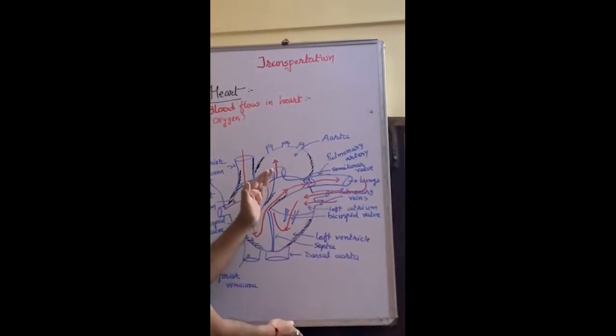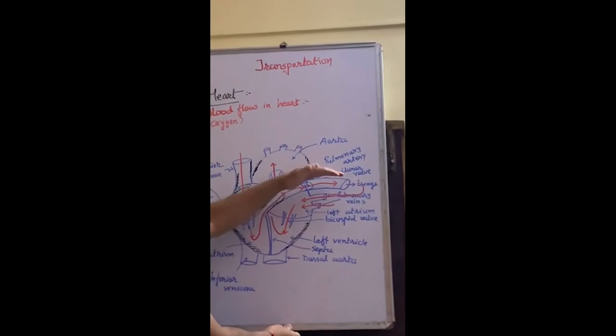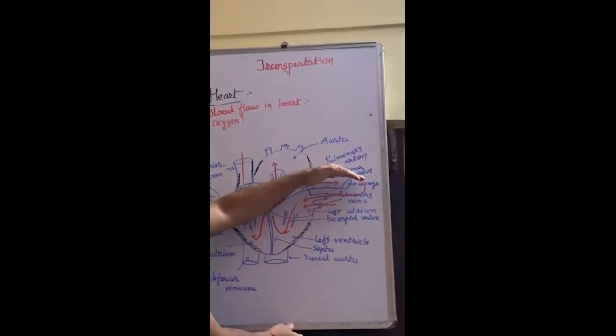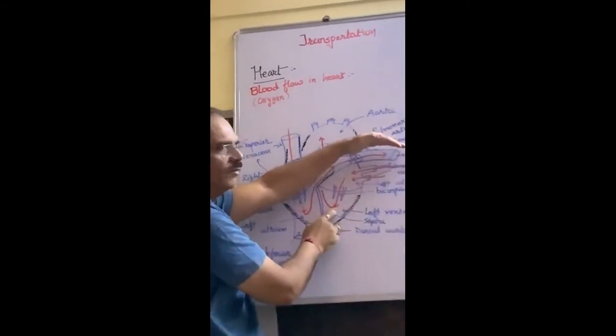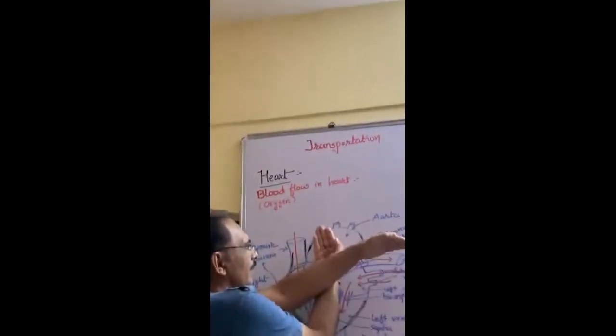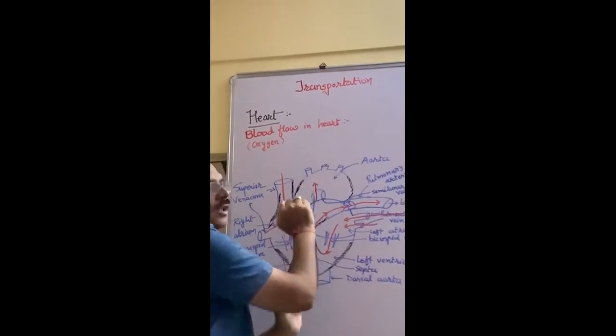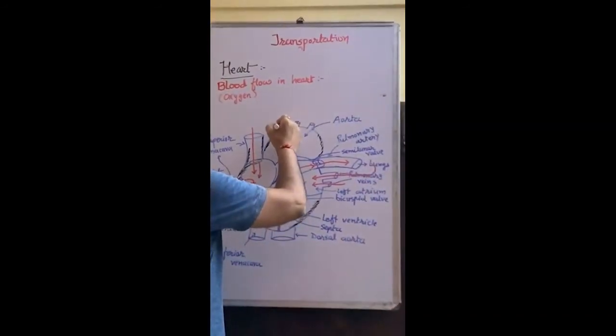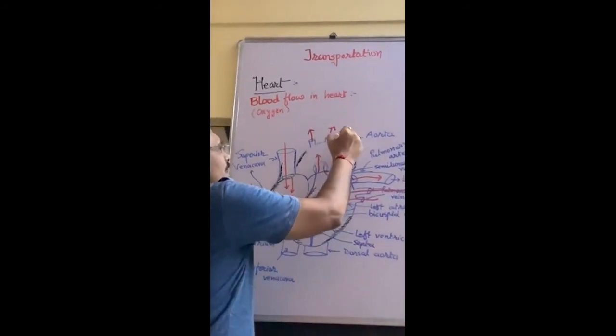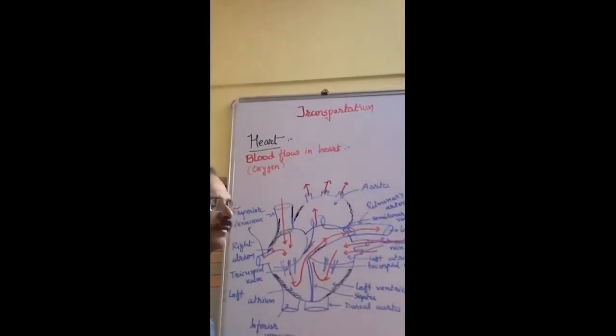See my hand, the pulmonary artery moves in this direction, so blood moves in this direction. From the pulmonary vein, the blood enters into the left ventricle, and then from the back side it enters into the aorta. Now from the aorta, through the different arteries, it enters into the different parts of our body.